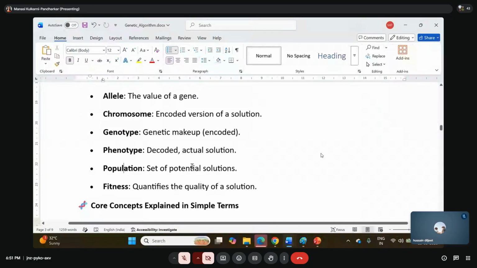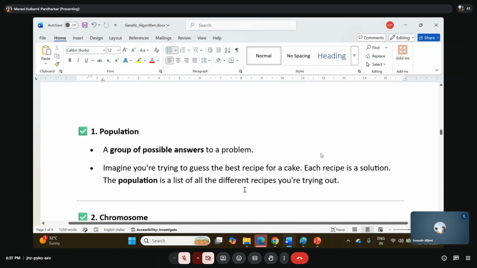We have a population that is called a set of potential solutions, and fitness is nothing but the quality of the solution. Now, from all these solutions, the one that passes the fitness test we call the best solution. And how are we going to identify it? So we have the fitness function. How are we going to qualify the quality of the solution? Are you with me, everyone? Hello?